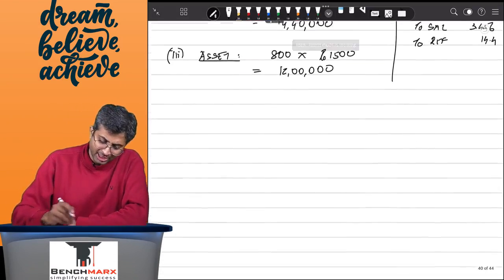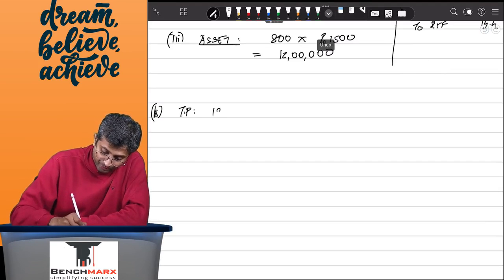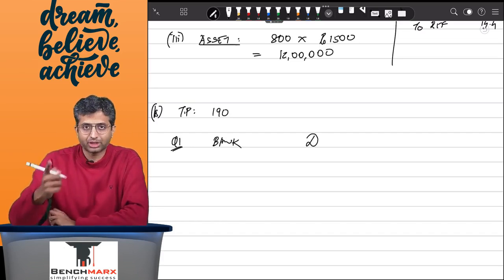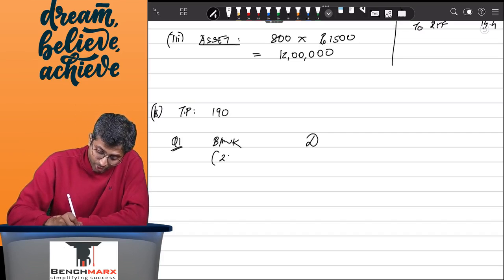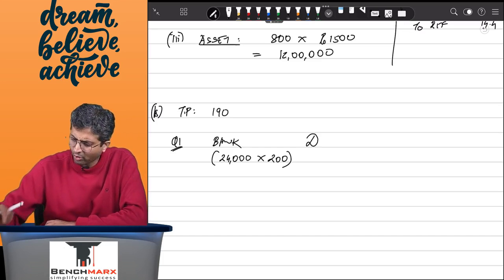Now in this case, for the second part, you will have nut bolts, and your most likely transaction price is actually 190. However, you have sold in quarter 1 24,000 units, which means you have not yet crossed the 50,000 barrier, and hence the customer will have to pay 24,000 into 200, which will come to, I think, 48 lakhs.